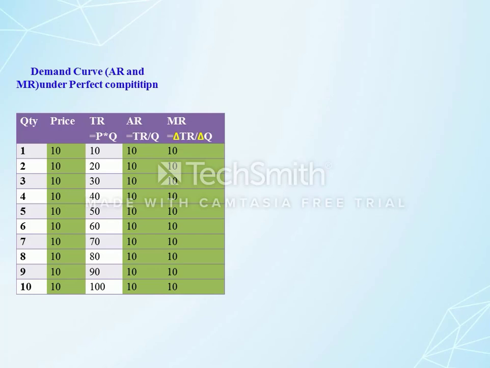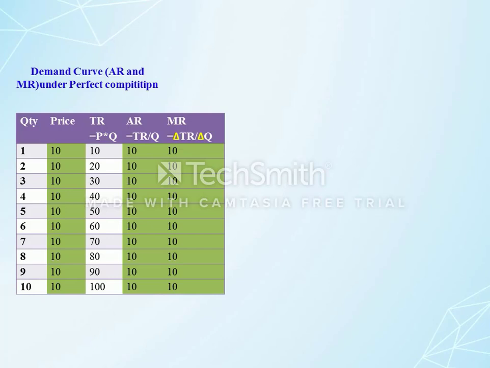And there is average revenue. Average revenue is calculated as total revenue divided by quantity. For the first quantity, total revenue is 10. For the second quantity, average revenue is also 10, because 20 divided by 2 is 10, and 30 divided by 3 is 10. So the average revenue received by the business firm is 10. Average revenue is the price of the product.